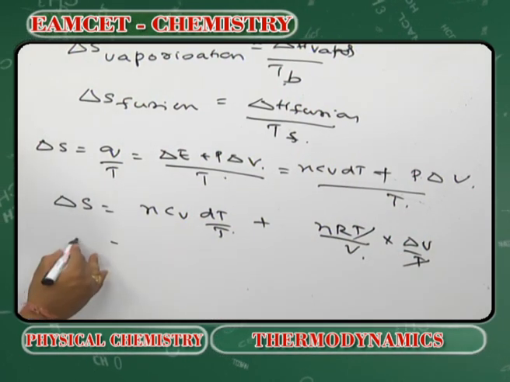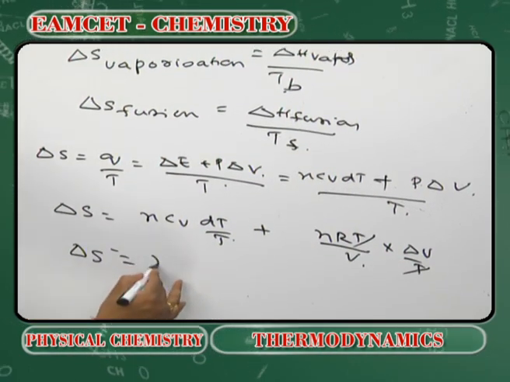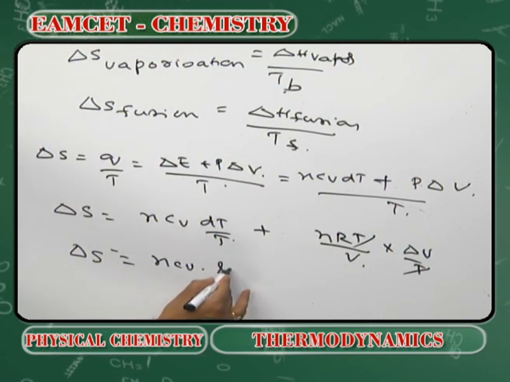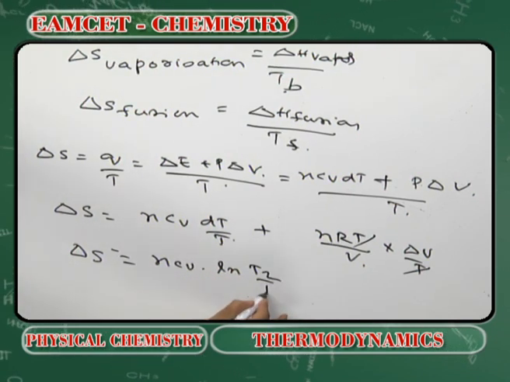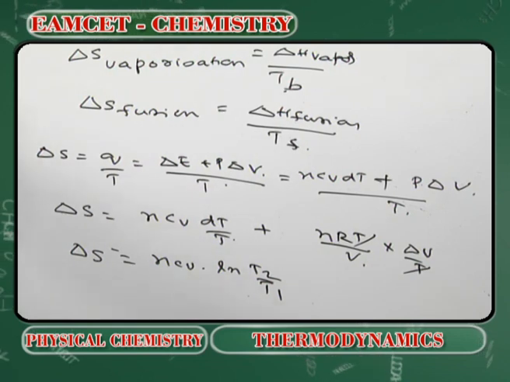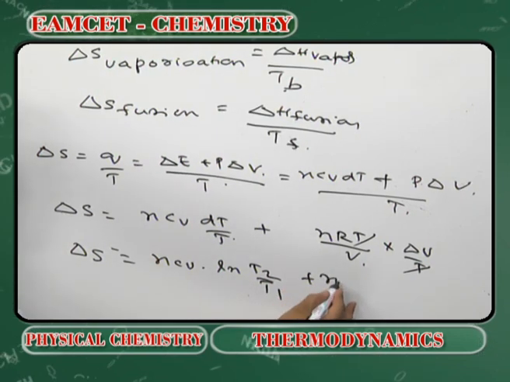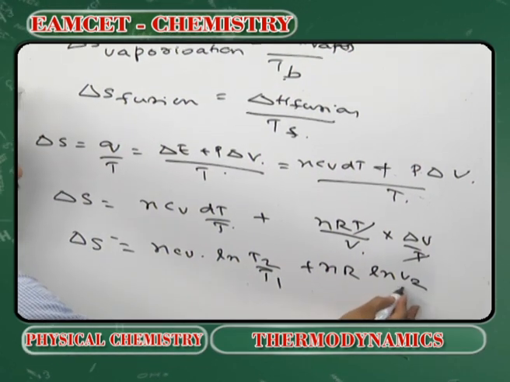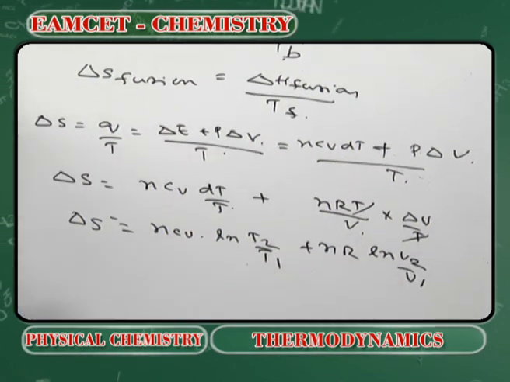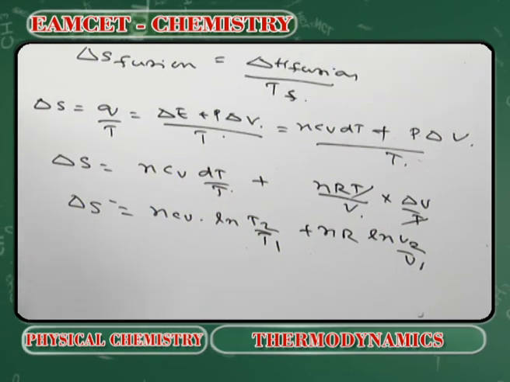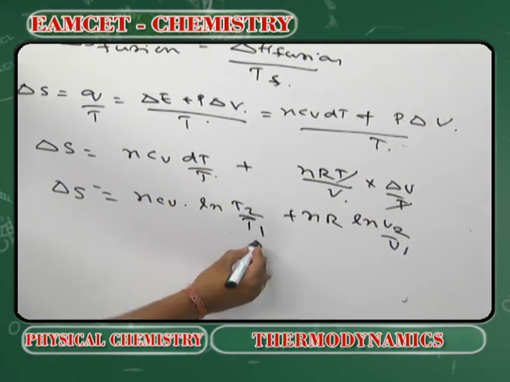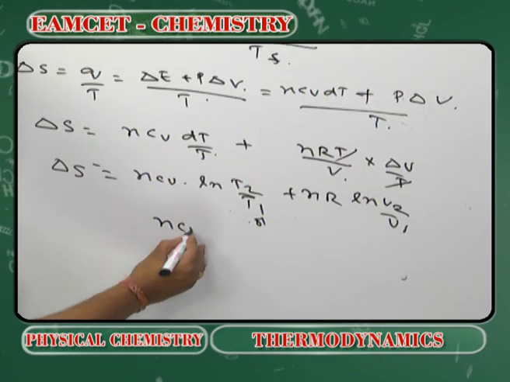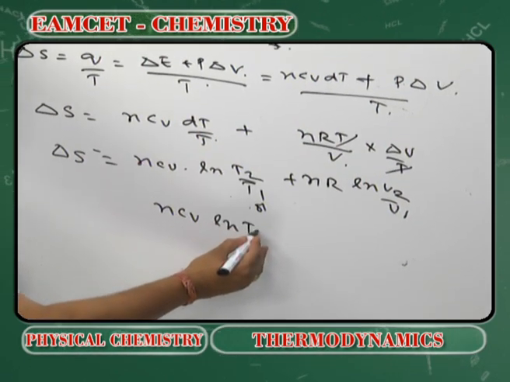On integration, we get delta S is equal to nCv ln T2 by T1 plus nR ln V2 by V1.